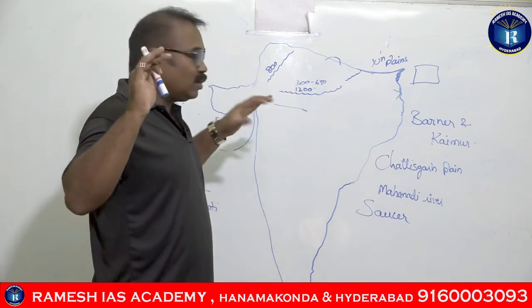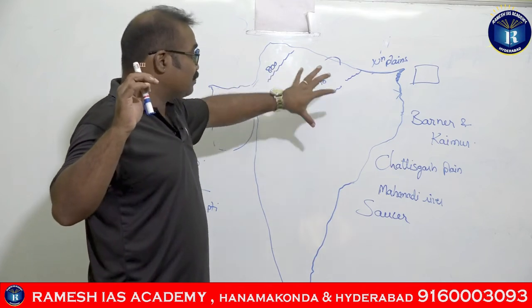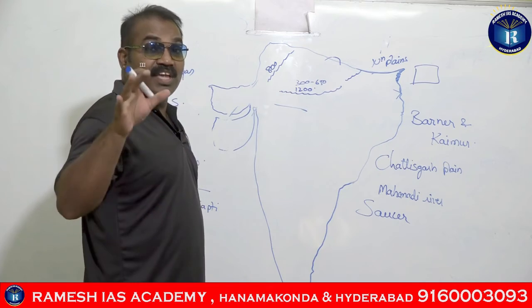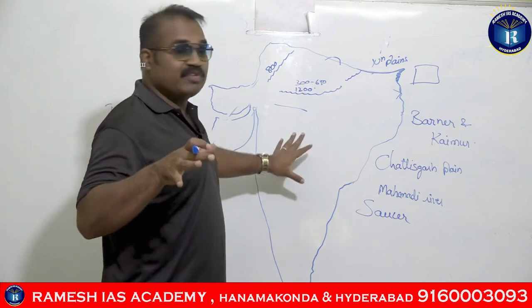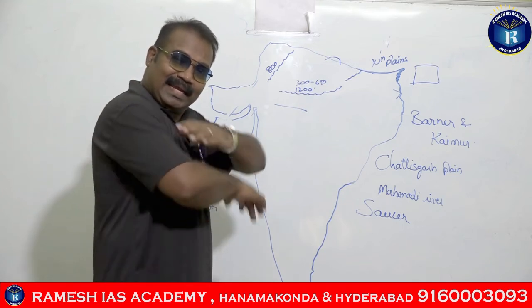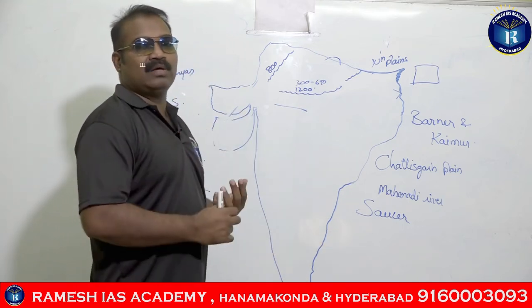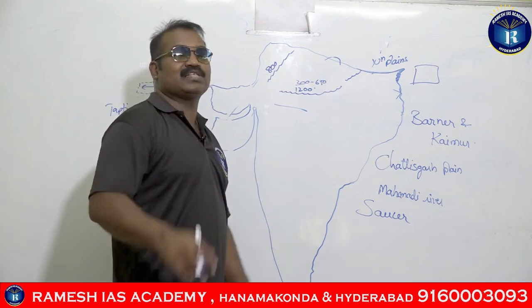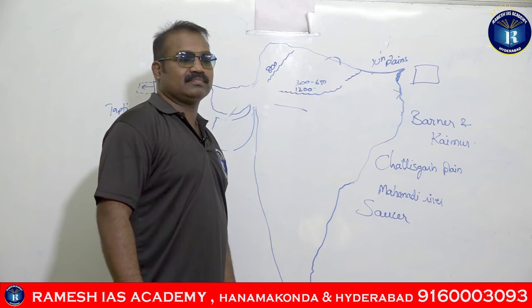Try to have these pictures perfectly in your mind, guys, because if you know the physiography of India perfectly, you can write any question asked on Indian geography.